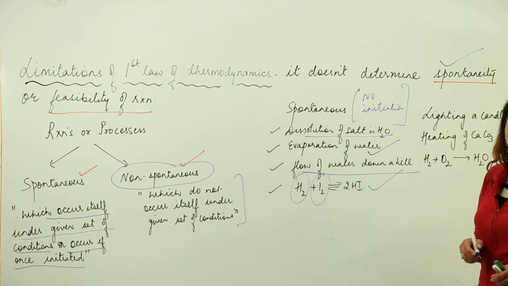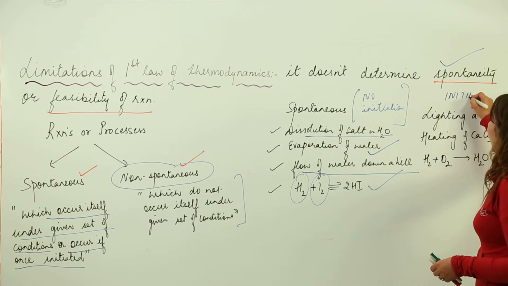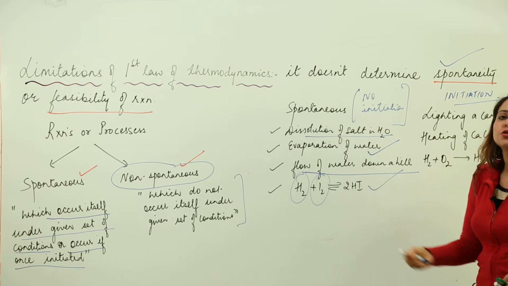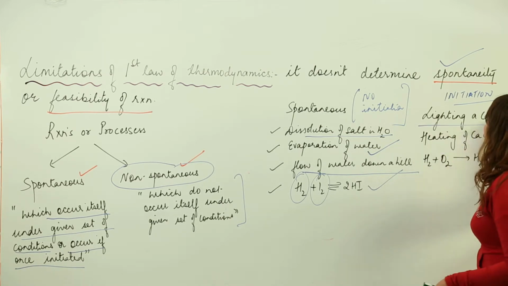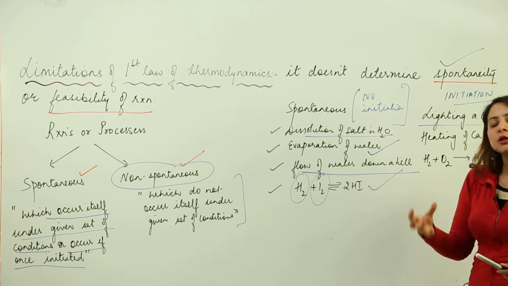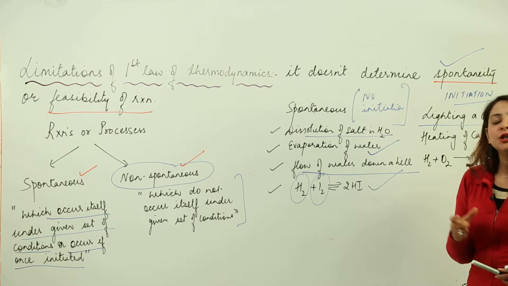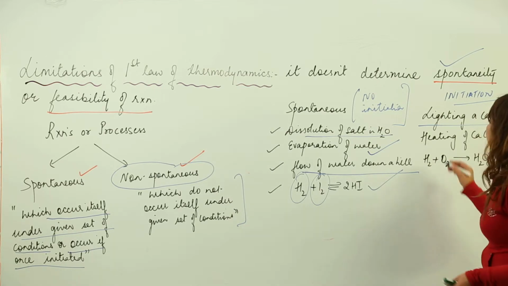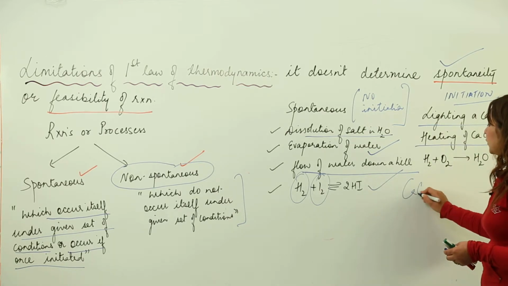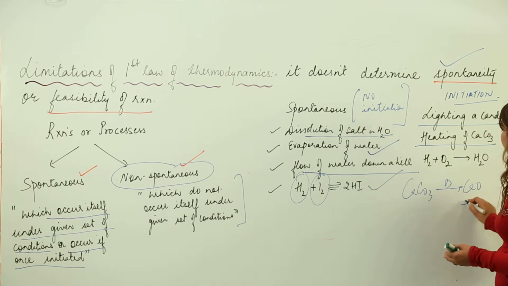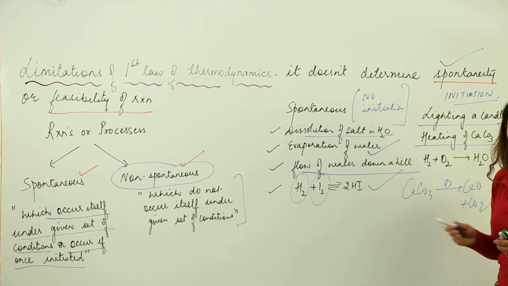But there are certain spontaneous processes where an initiation is required. And once it is initiated, the reaction occurs, it has an urge to happen in the given direction. Like lighting a candle. Once you light it, it will keep glowing, and the wax will keep on melting. So lighting of a candle is a spontaneous process, but here you need to provide an initiation. Second, heating of calcium carbonate. Suppose you have calcium carbonate and you heat it once. It will constantly decompose into calcium oxide and carbon dioxide, and only the initiation is required.